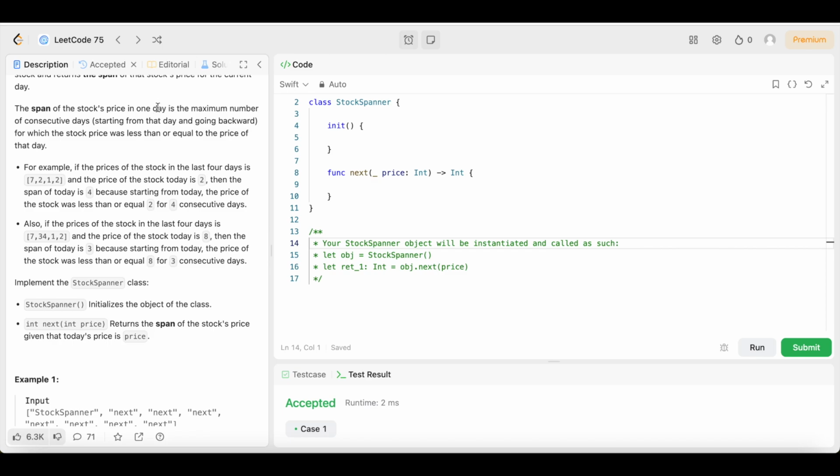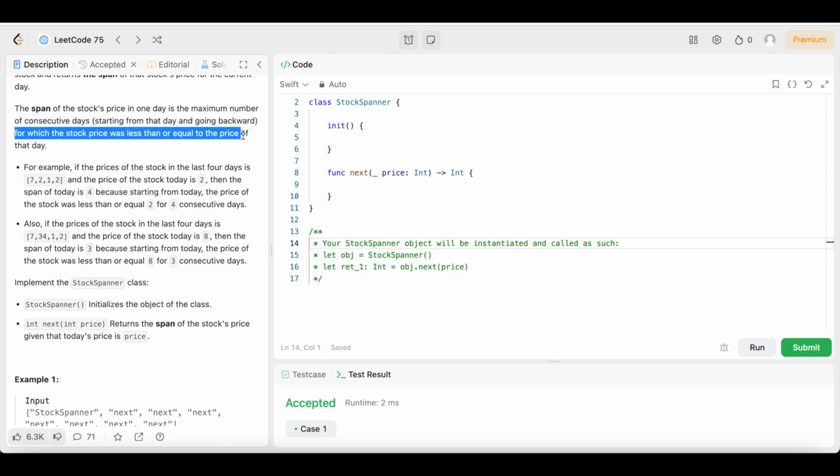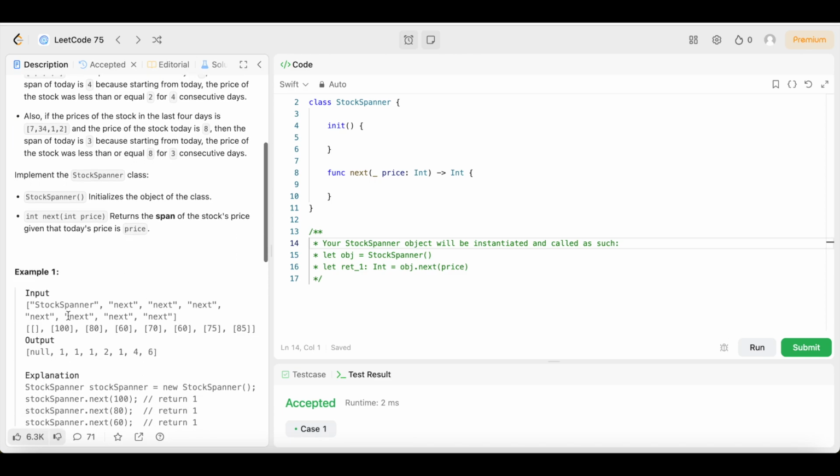It says right here, the span of a stock's price in one day is the maximum number of consecutive days starting from that day and going backwards, for which the stock price was less than or equal to the price of that day. So right here on day 1, or day 2, I guess, the stock price was 100, right? Going back before that, it was null, so that is equal to or less than 100. So we put a 1 right here. The span is 1, right, for this 100.